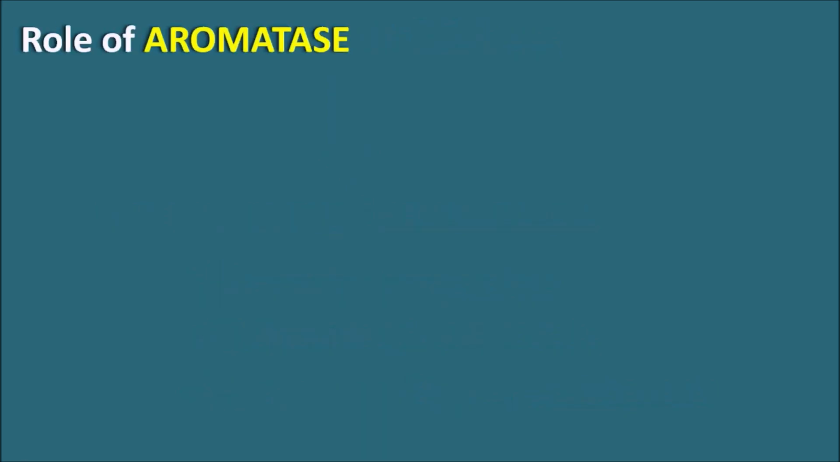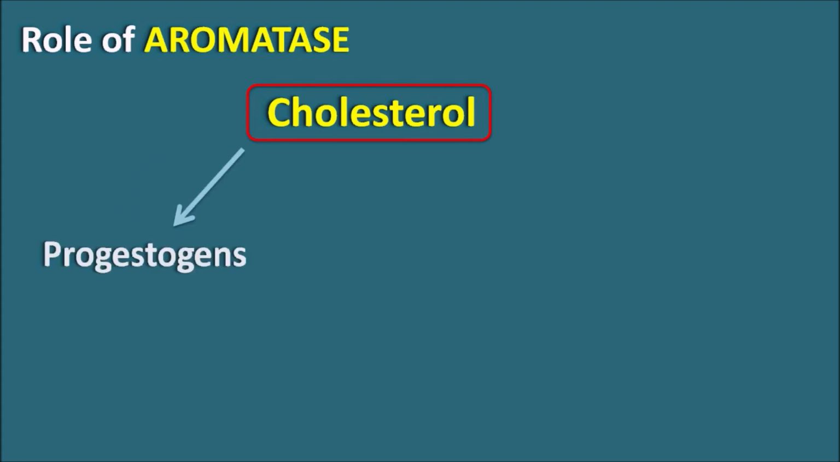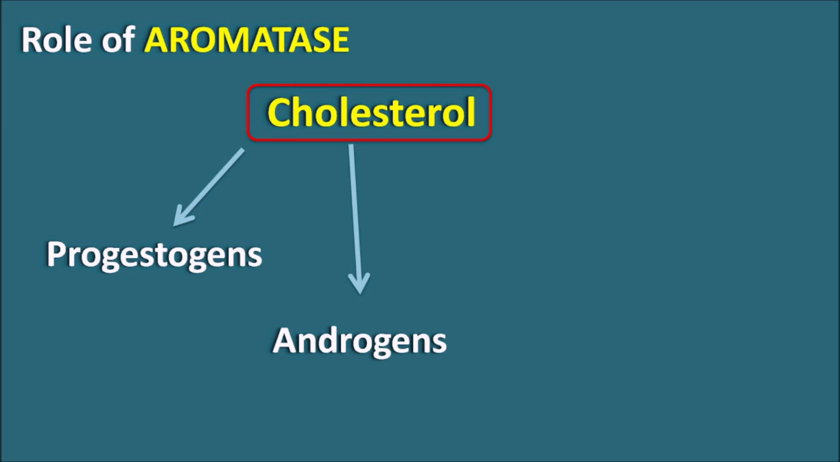First of all, let us see the role of the aromatase enzyme. For many of the steroidal hormones, cholesterol is the initial precursor. So cholesterol can be converted into various types of steroidal hormones. It can be converted into progestogens as well as androgens and estrogens. And apart from these, it can also be converted into glucocorticoids and mineralocorticoids. But here the estrogens are mainly producing the breast cancer by acting on the estrogen receptors. So the drugs used to treat the breast cancer should inhibit the estrogenic activity.